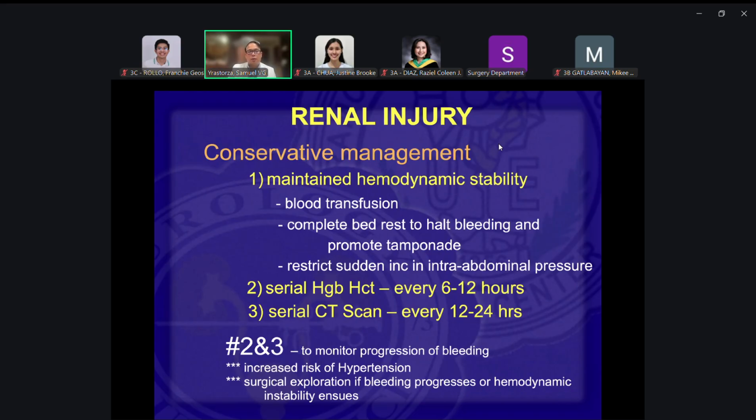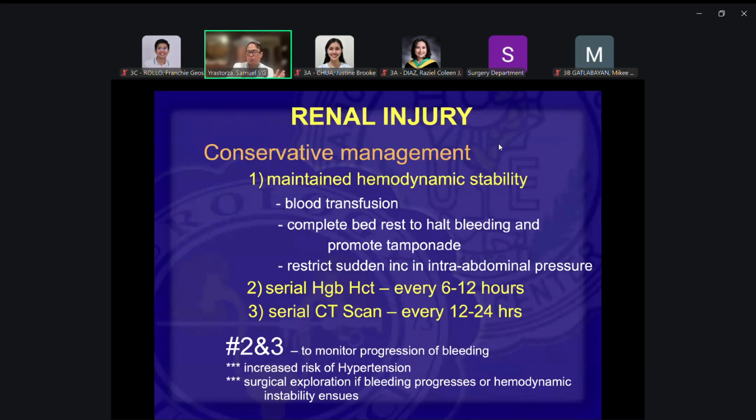So why can we do this? I think I was not able to address this. Unlike when you have bleeding in the abdominal cavity, because you have a very big abdominal cavity, the bleeding could really be very severe. You could lose 5, 8, 10 liters in the abdominal cavity before it causes compression on the bleeding site and tamponade. In the retroperitoneal space, you do not actually have a space like the peritoneum.